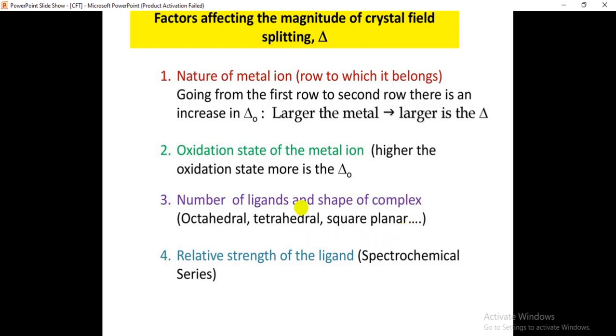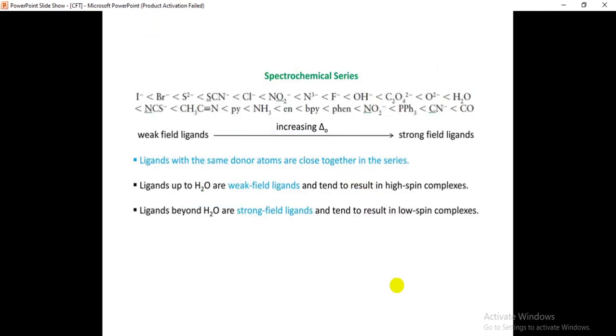And coming to the relative strength of the ligand, the relative strength of the ligand also affects the magnitude of the crystal field splitting. The relative strength of the ligand depends on the spectrochemical series. What is meant by the spectrochemical series? If you see here, this is the spectrochemical series.